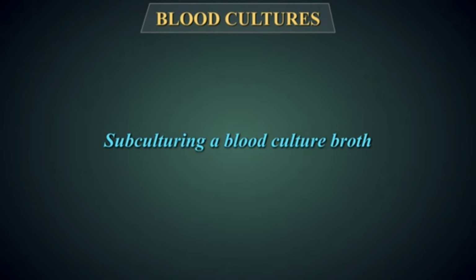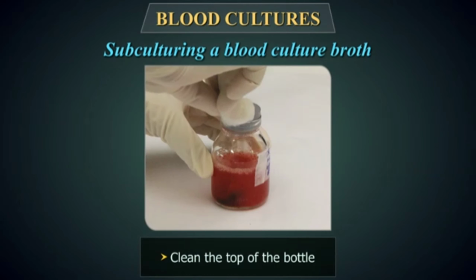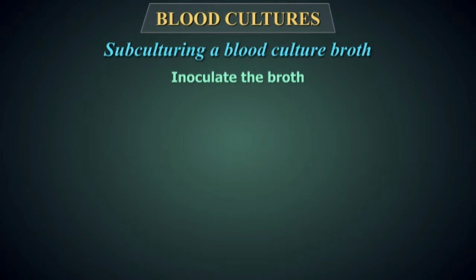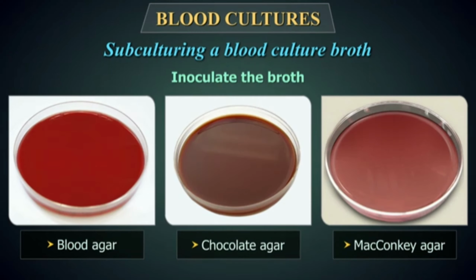Subculturing a blood culture broth. A strict aseptic technique must be used to avoid contaminating the culture. Clean the top of the bottle using an ethanol ether swab. Using a sterile needle and small syringe, insert the needle through the rubber liner in the cap and withdraw about 1 milliliter of the broth culture. Inoculate the broth on blood agar, chocolate agar, MacConkey agar, and use the streak plate method.